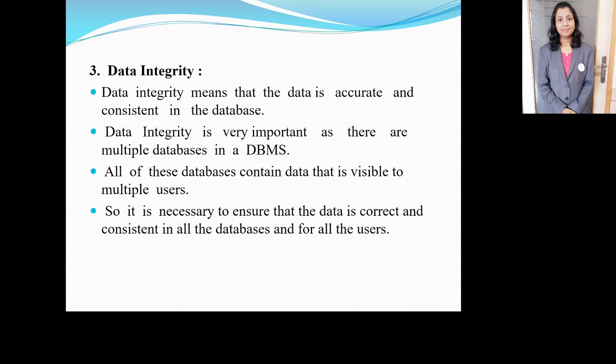What data integrity tells is the data should be correct and consistent throughout the database. Many users are accessing the database remotely, and all the users must get the same data throughout the accessing of the databases, and the data should be correct and consistent throughout.